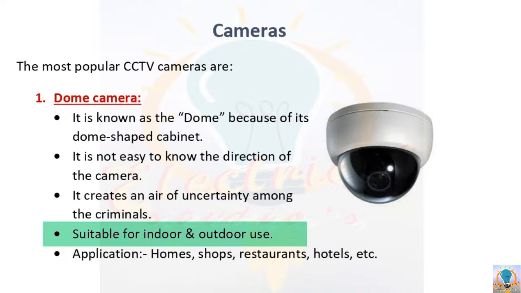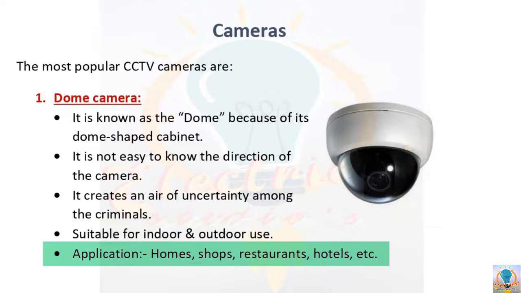Okay, and these types of cameras are suitable for indoor as well as outdoor use, but mostly these dome cameras are used indoors because they can be placed at a strategic point on the ceiling to cover all the angles of the room. Okay. And you can find these cameras are best for homes, shops, restaurants and hotels because they can cover a wider area. Fine. So this is the dome camera.